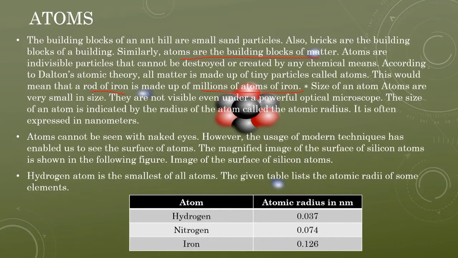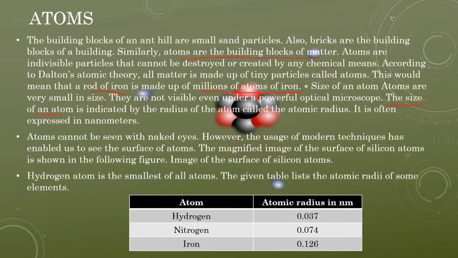The atoms of iron combine, and then they form the complete structure of the rod, right? The size of atoms is very small. They are not visible with the naked eye, but can be seen with a powerful optical microscope. The size of the atoms is mostly indicated by the radius, and that is what we call the atomic radius. Don't forget this. What is the atomic radius?